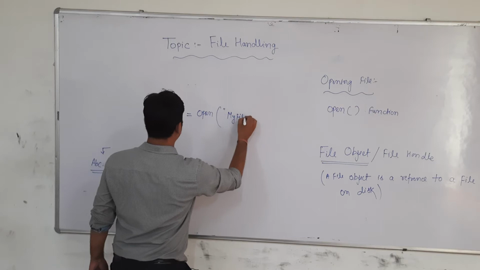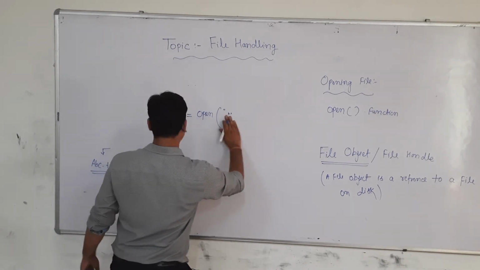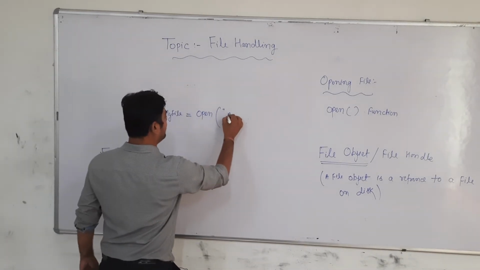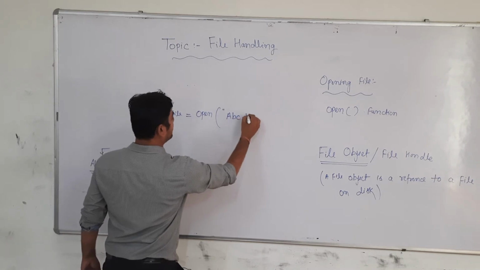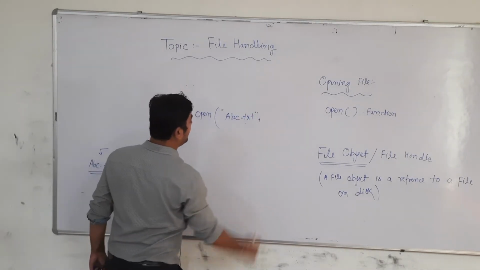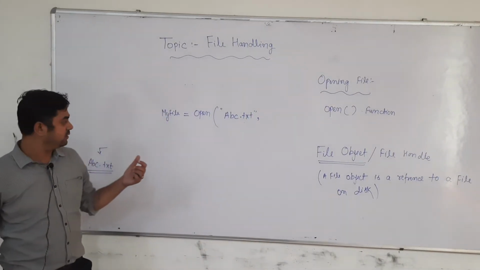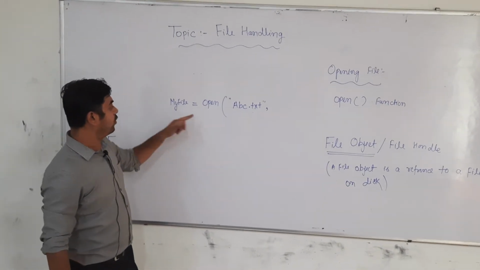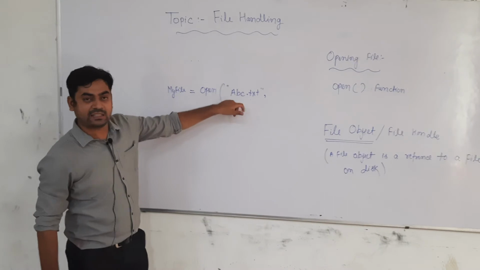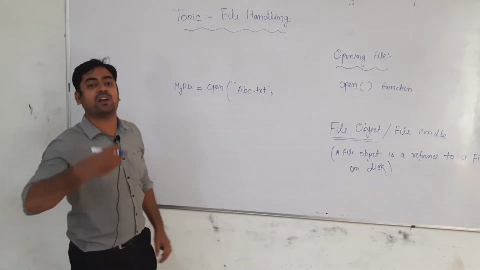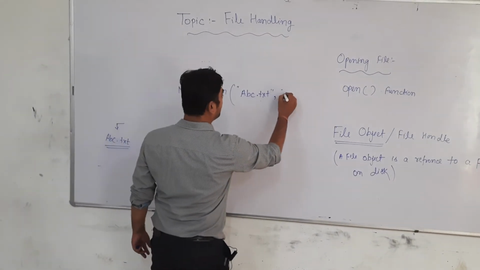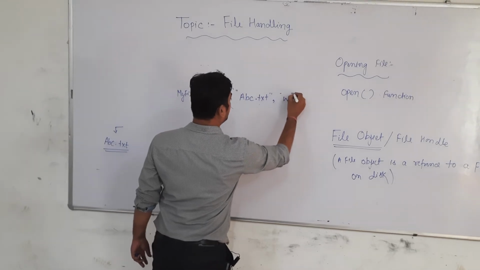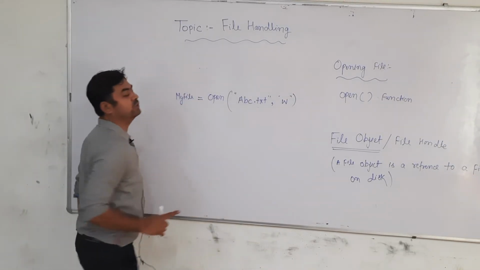Sorry, I am taking abc.txt, comma, and then the mode. In which mode are we going to open the file? We are going to open abc.txt in the writing mode, because we are going to write something. So the mode is W.